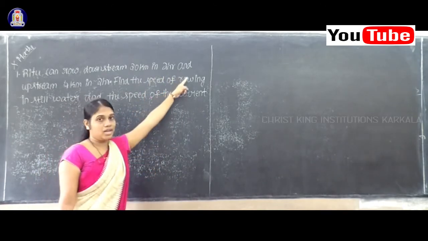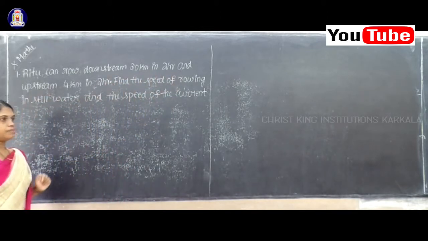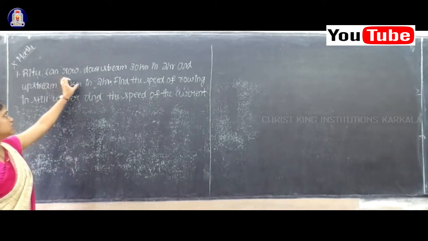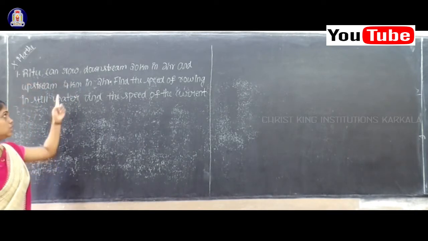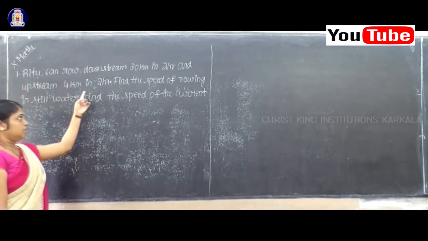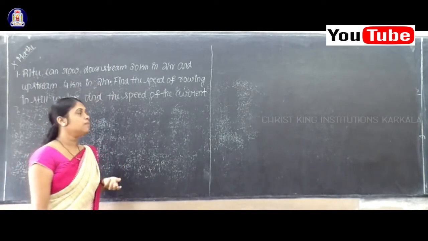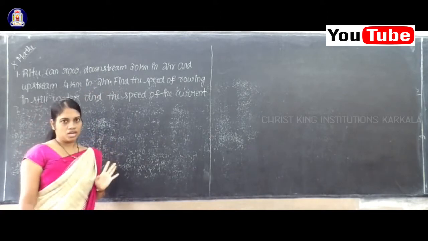And upstream is another situation. 4 kilometer. What is the distance covered for upstream? That is 4 kilometer in 2 hours. What about the time here? Time is equal to 2 hours given.